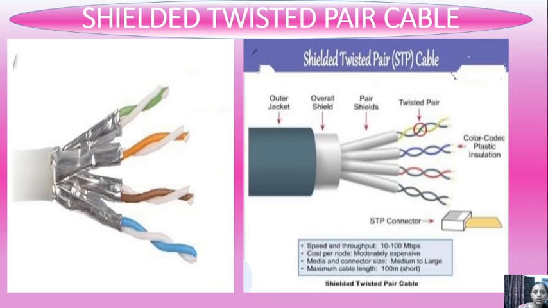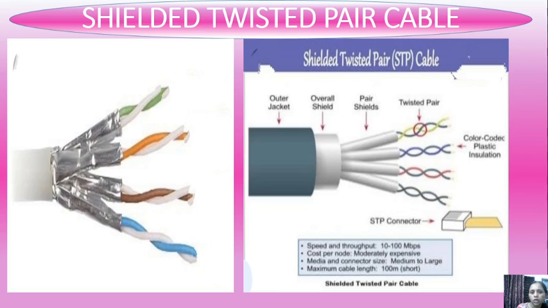Now again you can see two images here. On the left side, this is shielded twisted pair cable, shielded with copper tape, and at the right side you can see the complete shielded twisted pair picture.